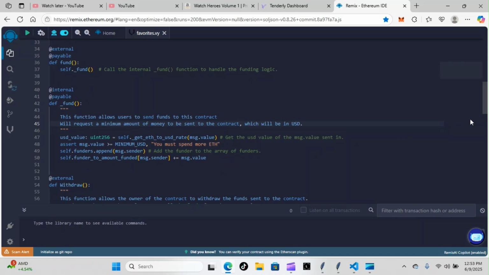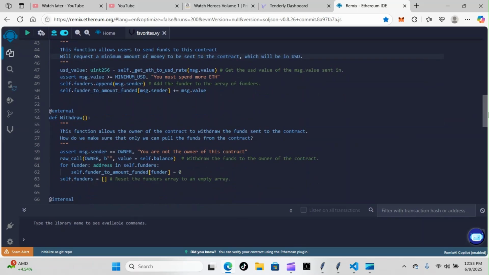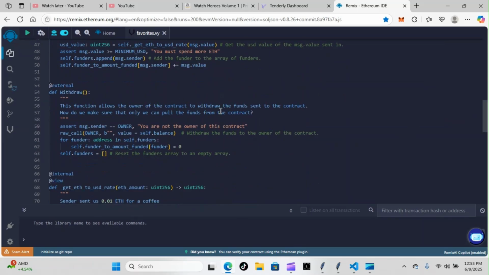Then we have our withdraw function, which is an external. You can see here, and this function allows the owner of the contract to withdraw the funds sent to the contract. Now, how do we make sure that only we can pull the funds from the contract? We set everything up so only the owner of the contract can withdraw funds, and then we're going to clear everything out once the funds are withdrawn. So you can see here we have for funder in self.funders. We're going to erase everyone who funded to the contract. We're going to erase the amounts they funded, and then we're going to erase the list altogether, starting from zero for a new contract.